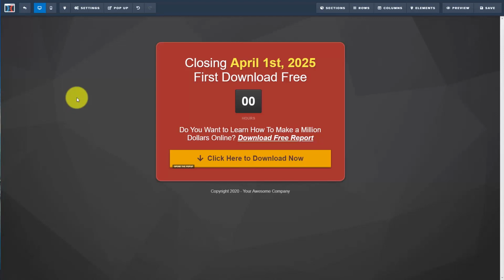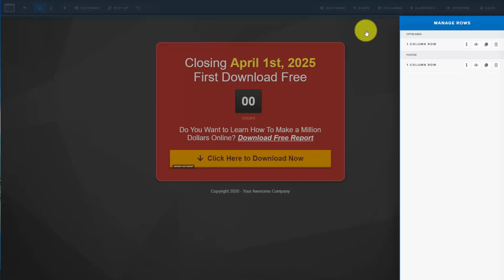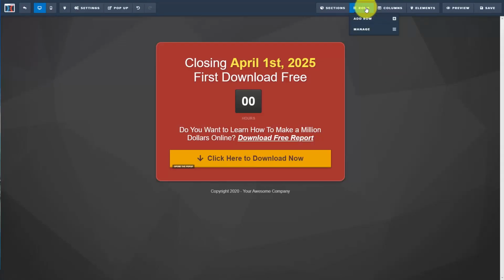Welcome back. You can also customize the rows on any page within ClickFunnels. And you'll see it on the right side menu, and you can hover over the Rows tab. You can manage the existing rows, and you'll see them here on the right side menu. You can also add a row just as you did a section.